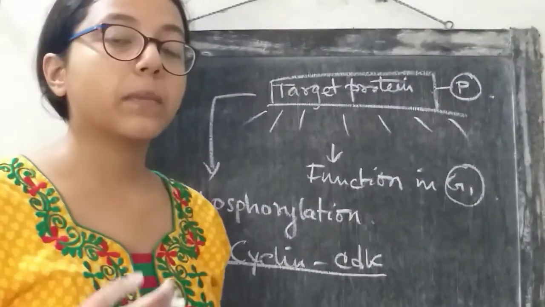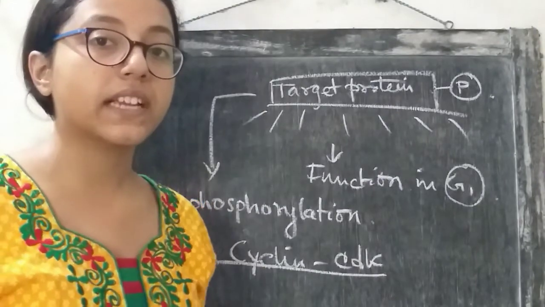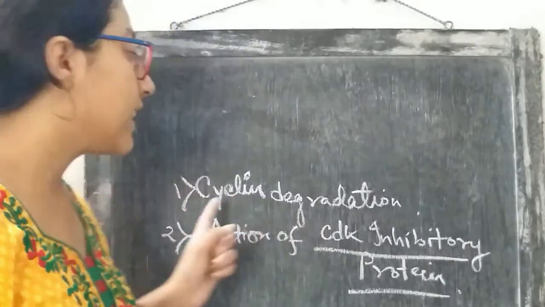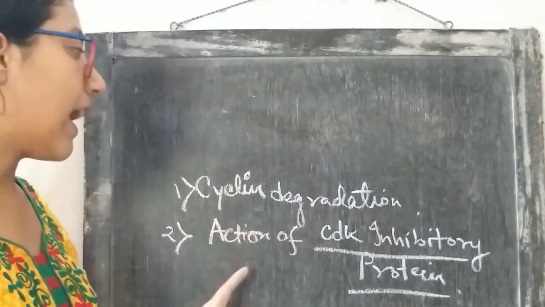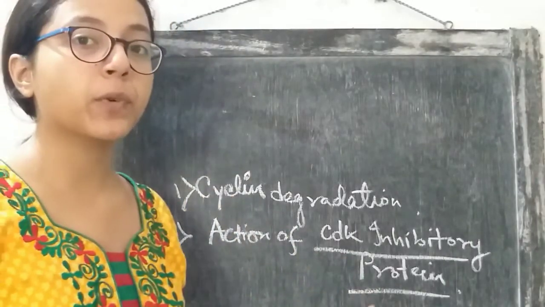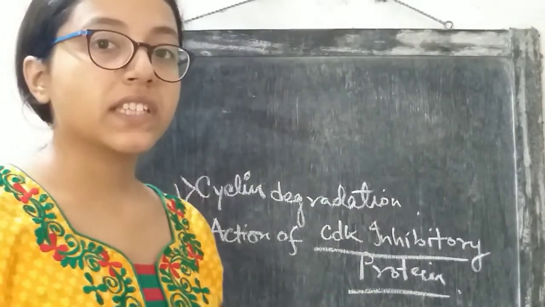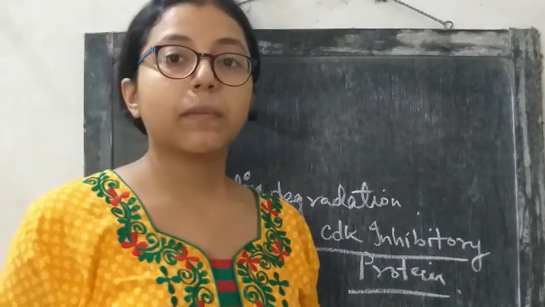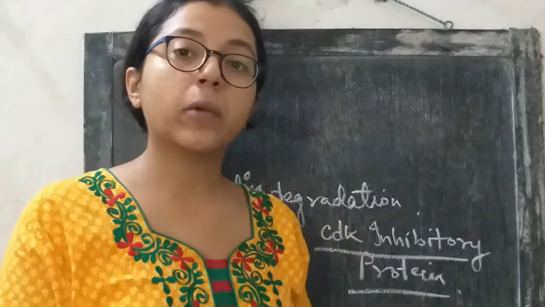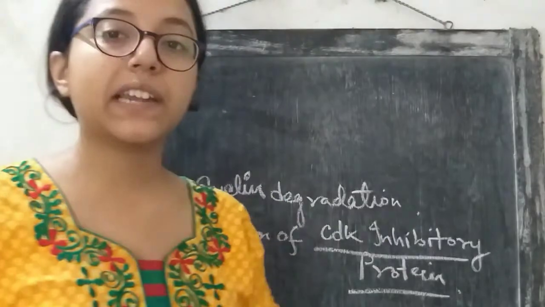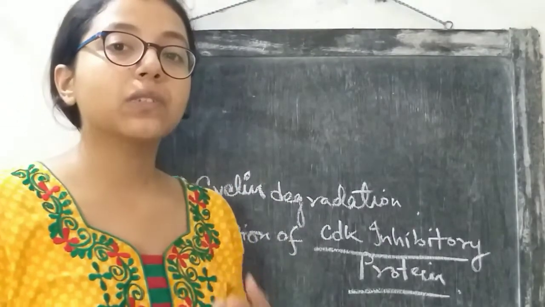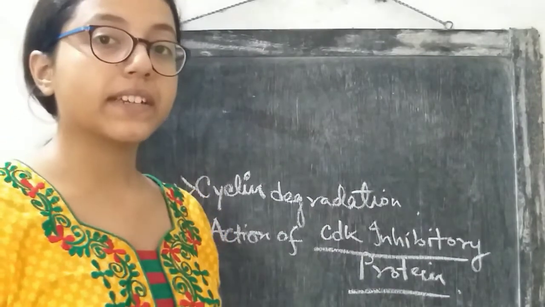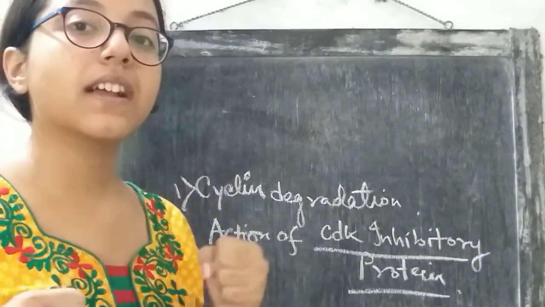So by what means can it be detached from the cyclin? The method by which the target protein can be inactivated is by degradation of the cyclin molecule and action of a CDK inhibitory protein. So we have seen how the cyclin CDK complex activates the target protein. So inactivating the cyclin CDK complex can be a means of inactivating the target protein. How can the cyclin CDK complex be inactivated? It can be inactivated if the cyclin and the CDK partners are detached.